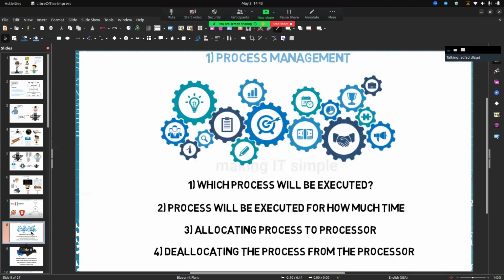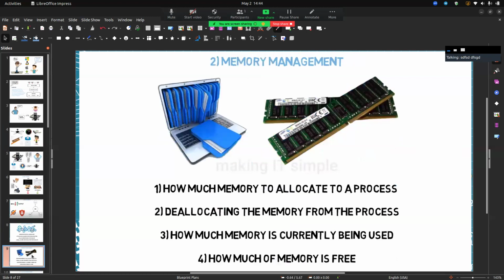First of all, we are talking about process management. An operating system provides process management: which process will be executed, for how much time, allocating a process to the processor and deallocating the process from the processor. This work is controlled by the operating system.